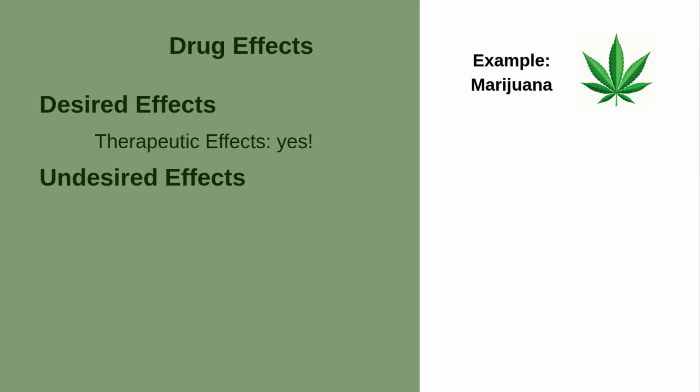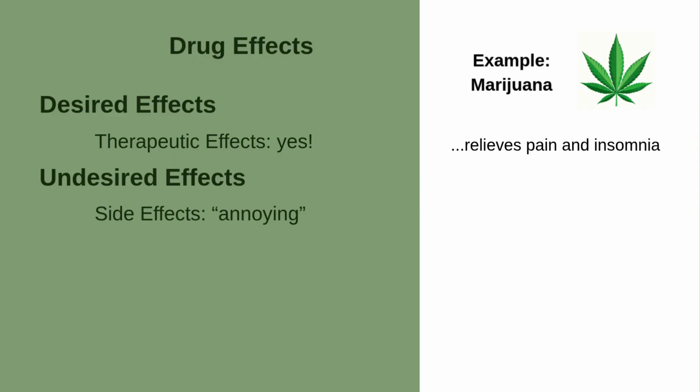Drugs can produce more than one effect, ones that are desired and other ones that are undesired. Therapeutic effects are the desired effects of a drug. For example, medical marijuana has a therapeutic effect of relieving pain and insomnia. Undesired effects include side effects, which are mostly annoying and don't necessarily stop someone from using a particular drug, like marijuana can cause fatigue and dry mouth.